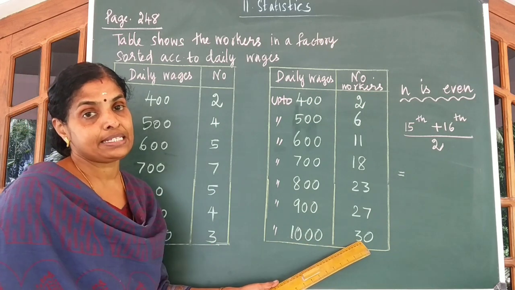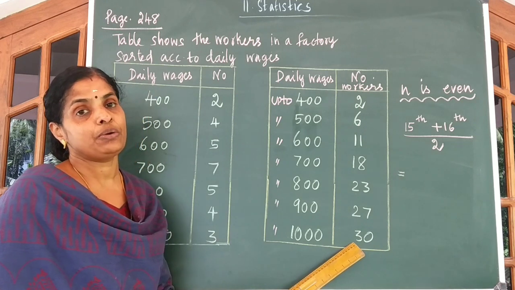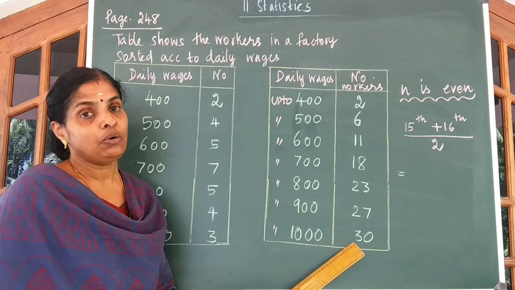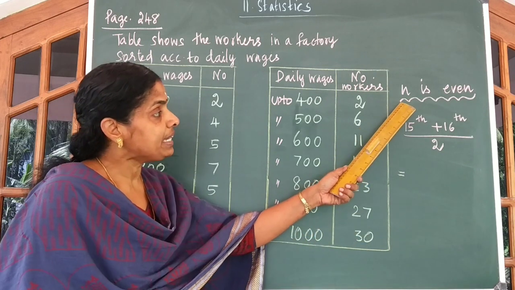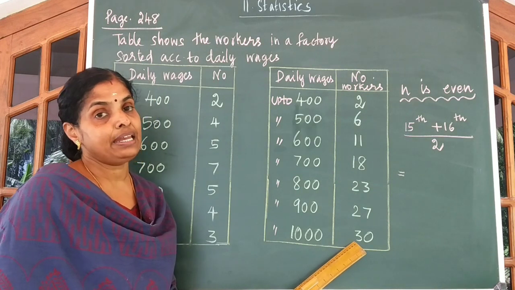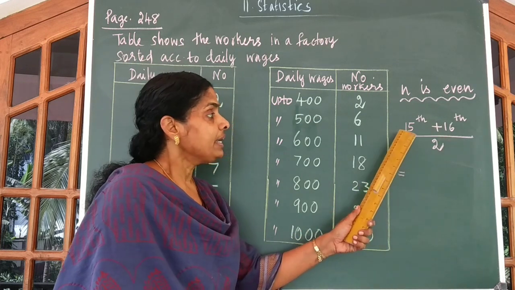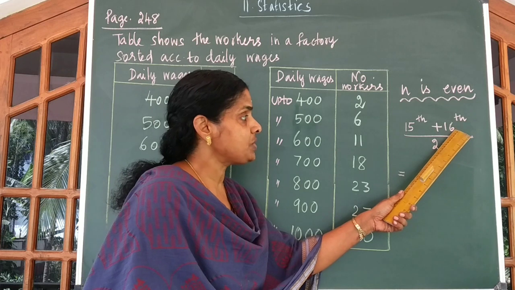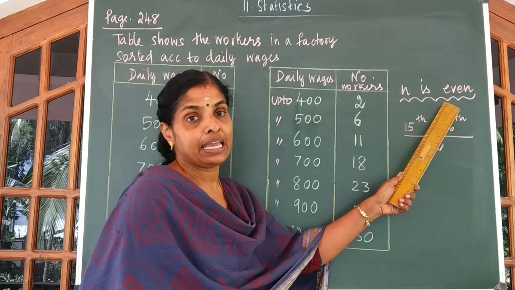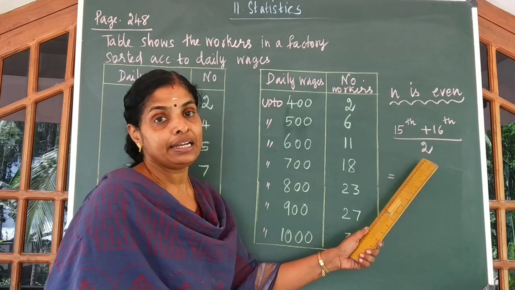Here you can understand n is even. When n is even, we know we have to use the formula n by 2 plus n by 2 plus 1, whole thing divided by 2. So when n is even, here the number n is equal to 30. Since n is 30, n by 2 gives you 15 plus n by 2 plus 1, that is 16, whole thing divided by 2. From this you understand median is the income of 15th plus 16th worker divided by 2.